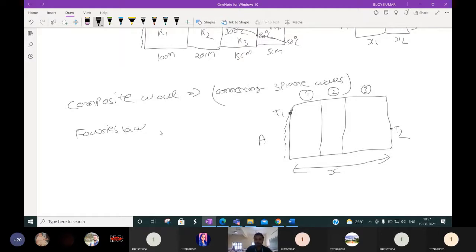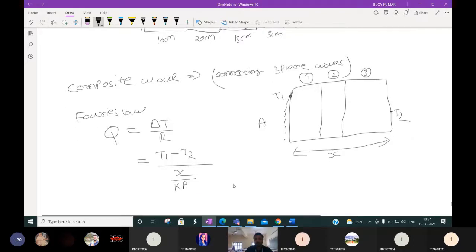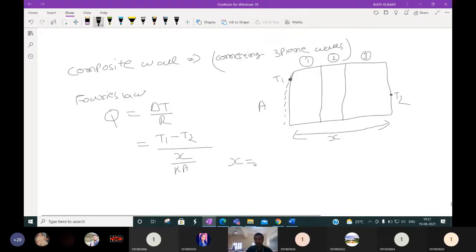Then Fourier's law, if you apply, we know that Q is equal to nothing but del T by R. This is the universal formula. What will be the del T here? Del T will be T1 minus T2, and R will be X by K into A, where X is equal to the total length of the composite wall.